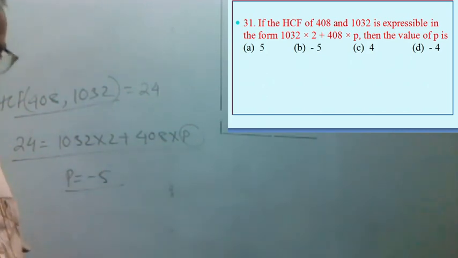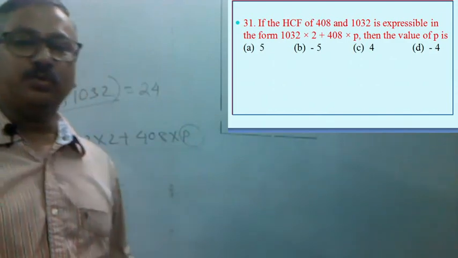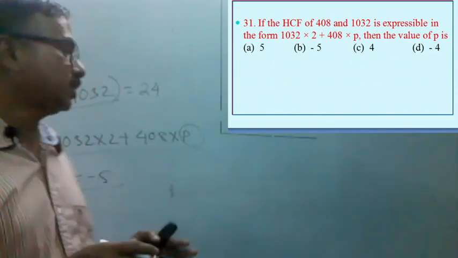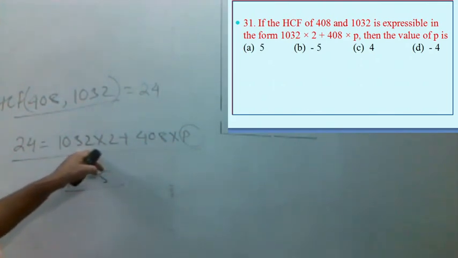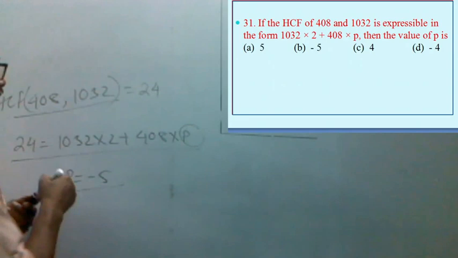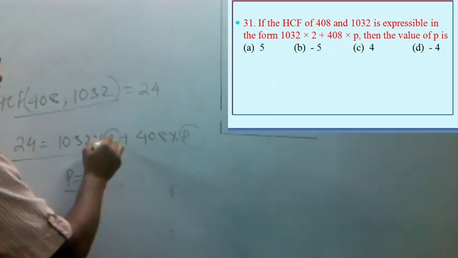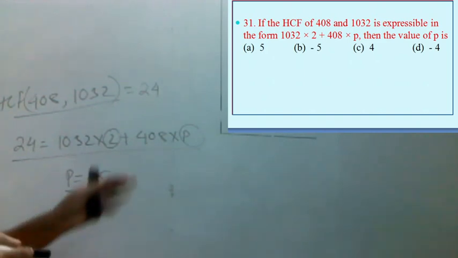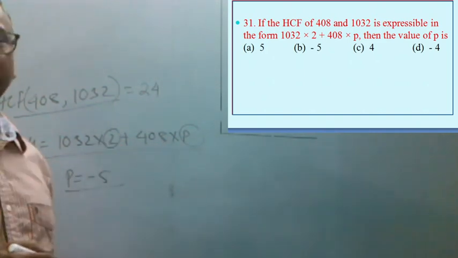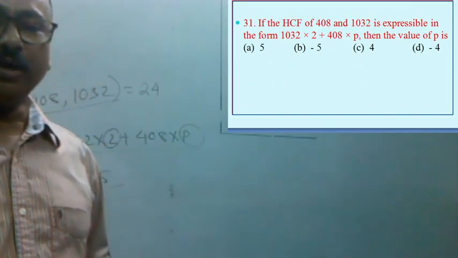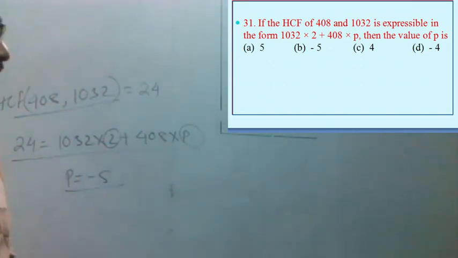So according to Euclid's lemma, the HCF of any two given numbers can always be expressed in this form. Out of these, one number is given 2, another 3, so definitely one coefficient will be positive, another will be negative. Since this is given positive, this P will be negative, but in the options there are two negative values, minus 5 and minus 4. So the correct option is minus 5.